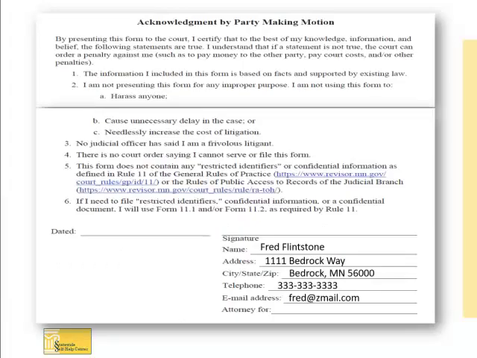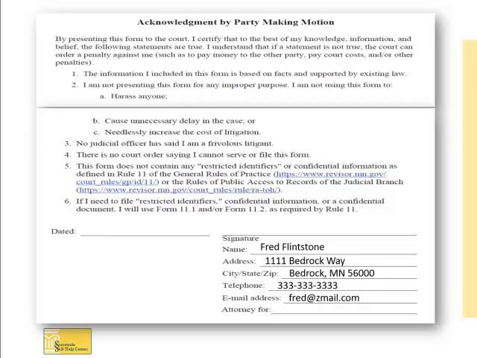On the last page of the motion to stop COLA, fill in your name, address, telephone number, and email address. You can leave the line marked Attorney for blank. You can sign and date the form now, or you can wait until you have completed the rest of your forms in the motion to stop COLA packet.